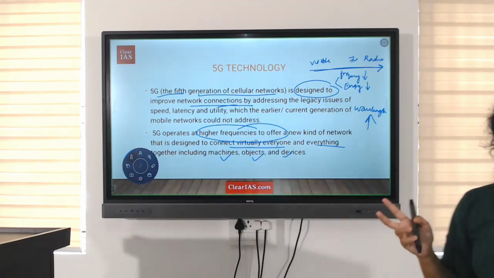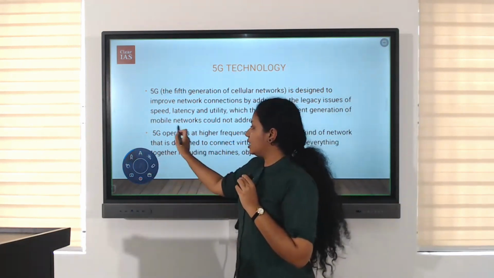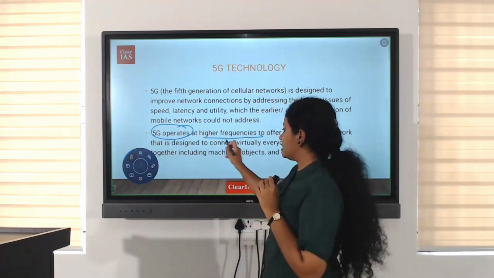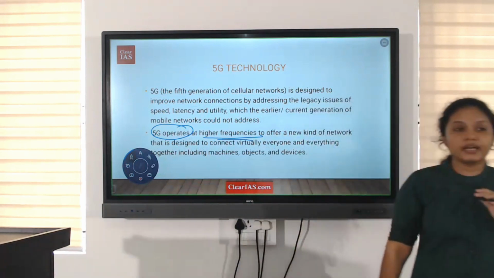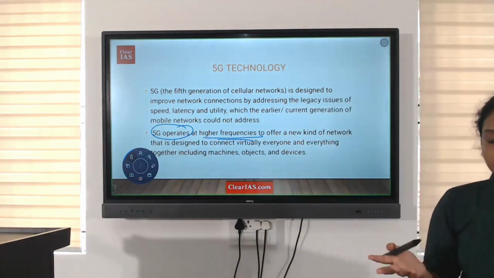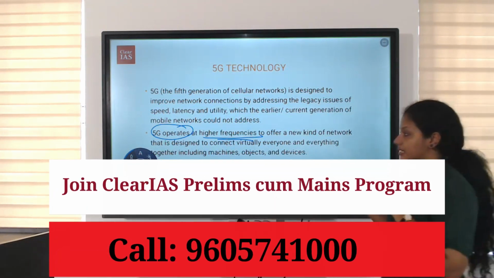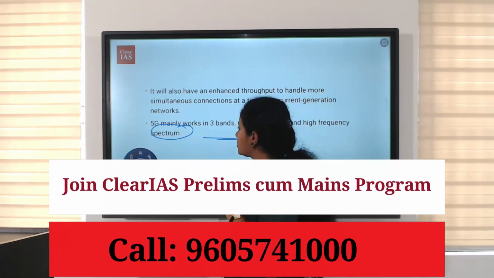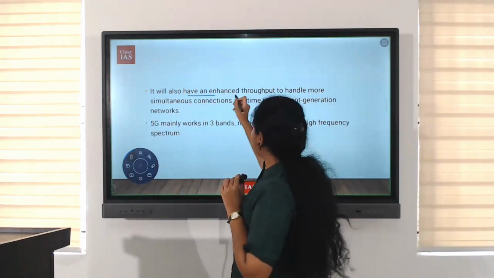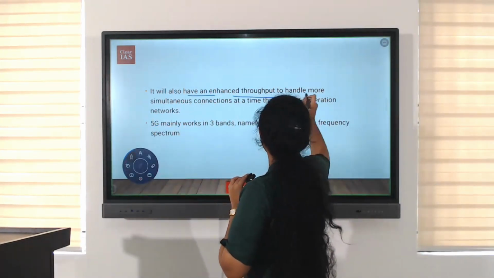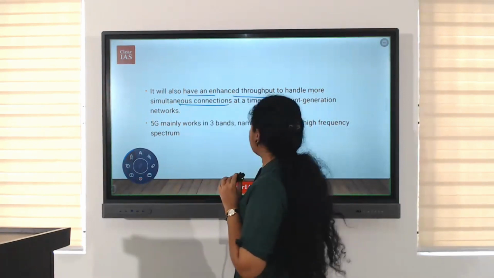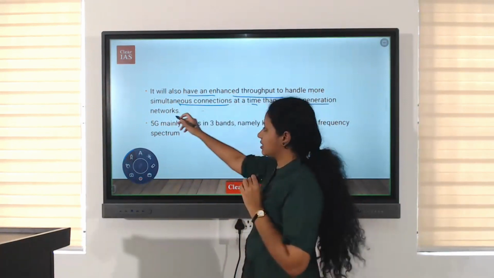Okay, clear? In 5G as well, there are higher frequencies. That is why it is able to clear up the problems of speed, latency, utility, etc. It will also have enhanced throughput to handle more simultaneous connections at a time than current generation networks.